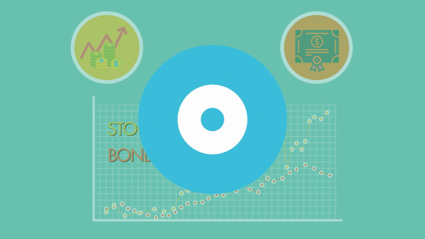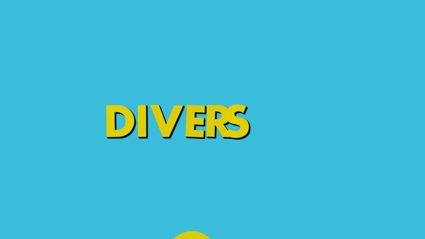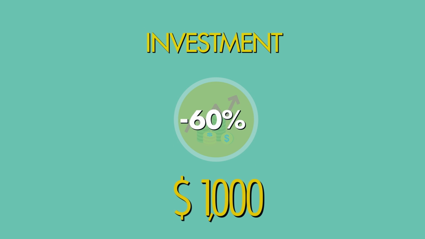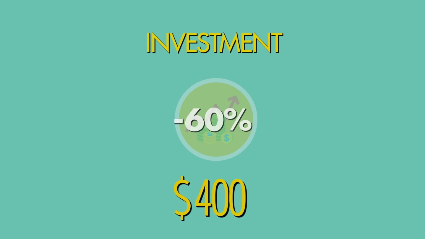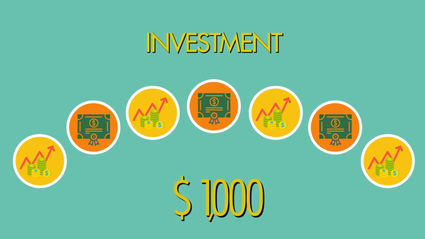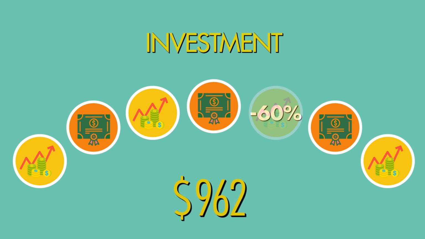So, how do investors lower the risk that they could lose money? They diversify. In other words, they buy a collection of different stocks and bonds. When an investor has only one stock, a sharp loss in the stock can be painful. But when an investor has a diverse portfolio of stocks and bonds, if any one investment decreases in value, the overall investment is much less affected.